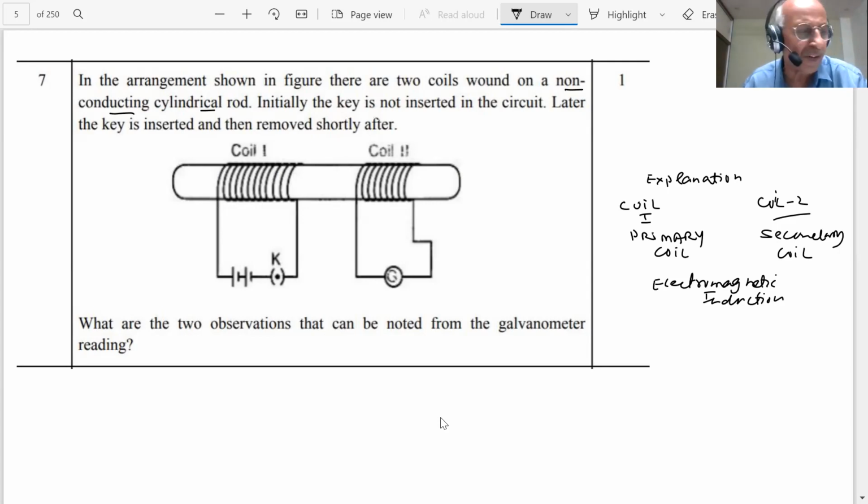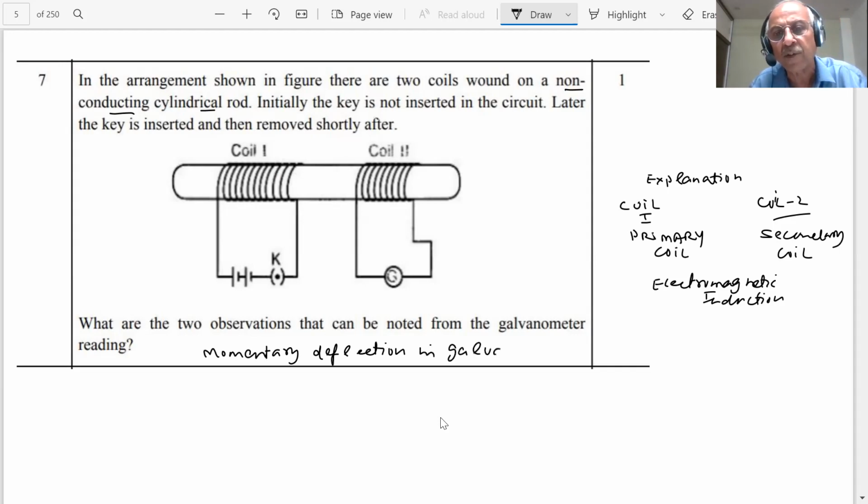So what observations are you going to make? You see the explanation, student. The magnetic field associated with it changes, the induced magnetic field also changes, and this will induce a momentary current in the circuit. So what you will observe, student, is momentary deflection in the galvanometer.